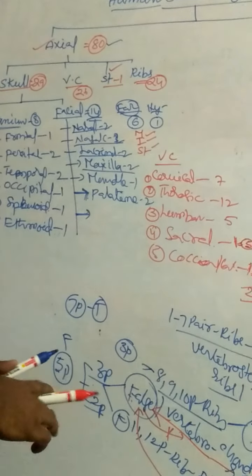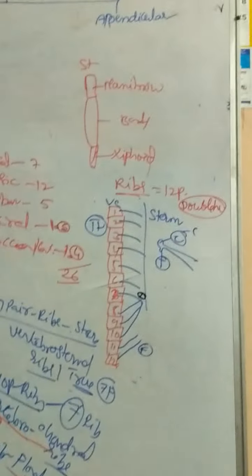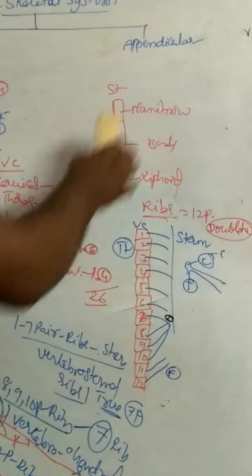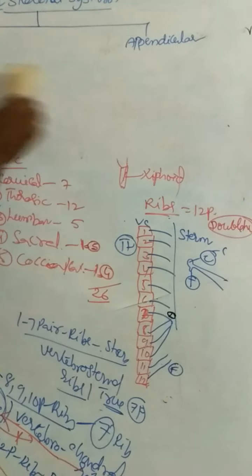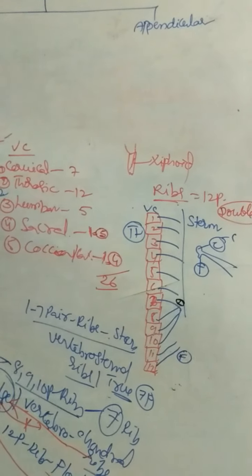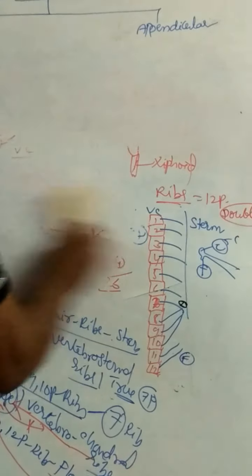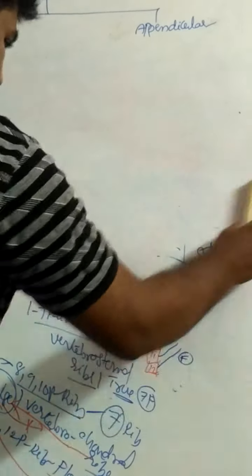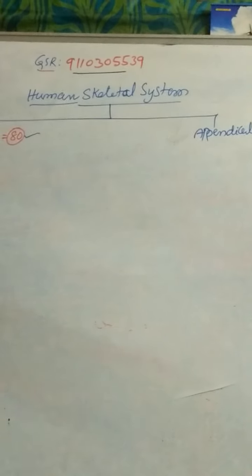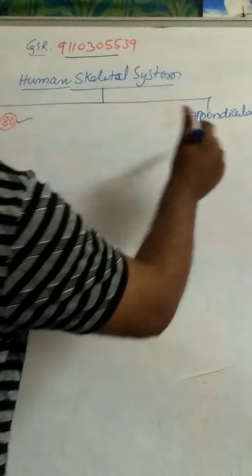Coming to the appendicular skeleton. The appendicular skeleton consists of limbs and girdles.